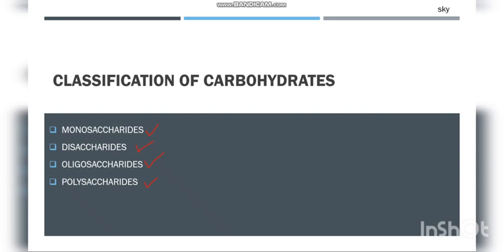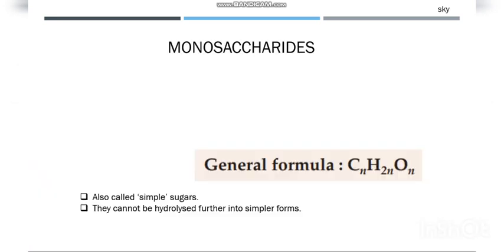But first, considering monosaccharides. Monosaccharides are the simple sugars and they cannot be hydrolyzed into simpler forms. So monosaccharides are those sugars which cannot be further hydrolyzed into their simpler forms, that is aldehydic or ketonic form. And the general formula is CnH2nOn. This is the general formula which we need to keep in mind.